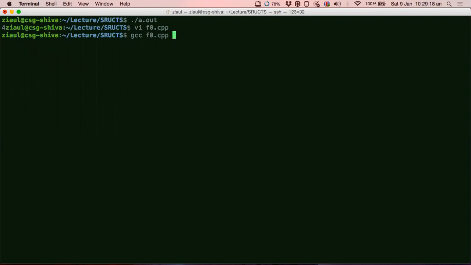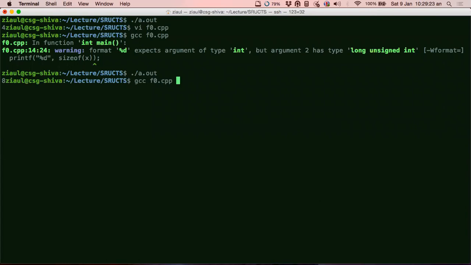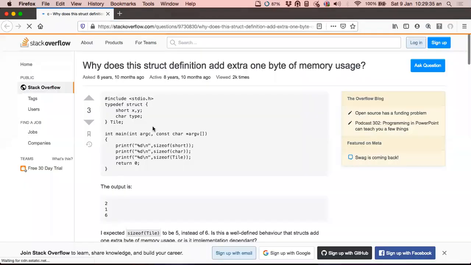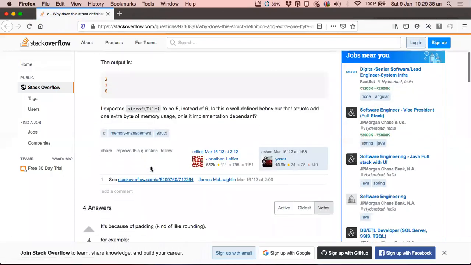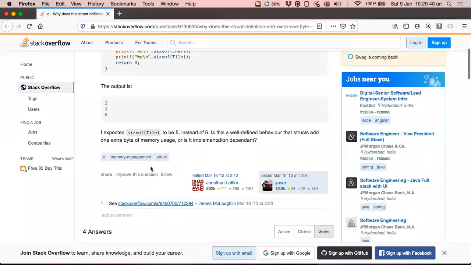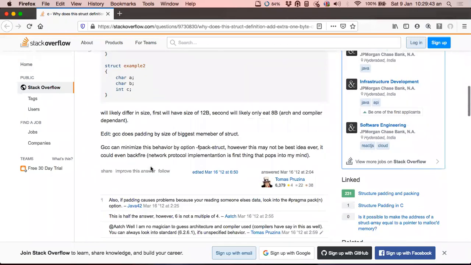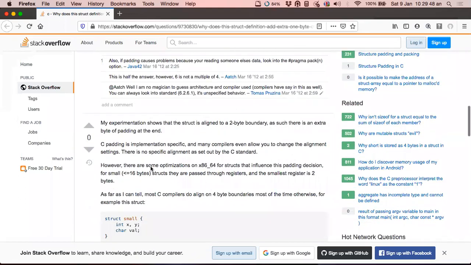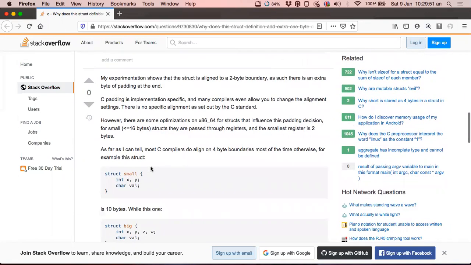So Yash, can you read out what Stack Overflow says on this? Let me just go there. Yes, it is written that it needs 3 bytes of padding. Yeah, I know that. I mean, why does it pad to 8? Yes, this is a very good observation actually.